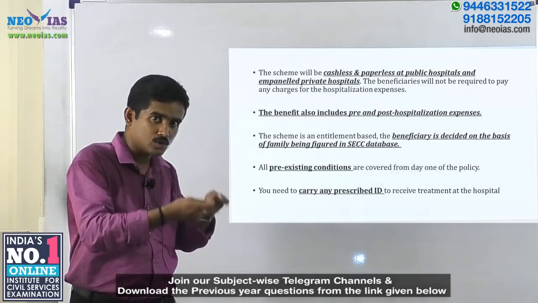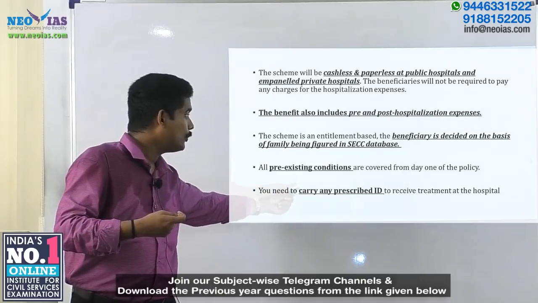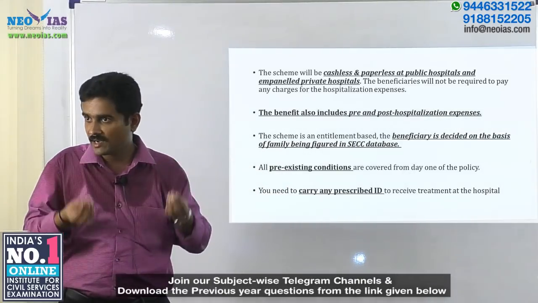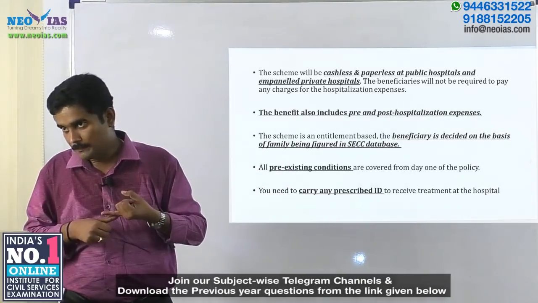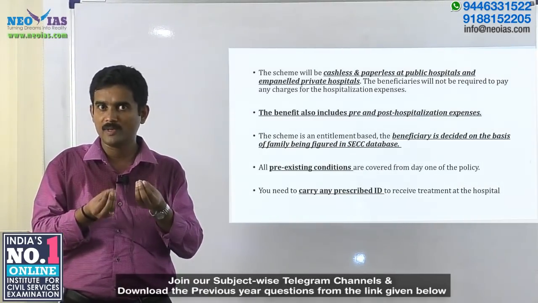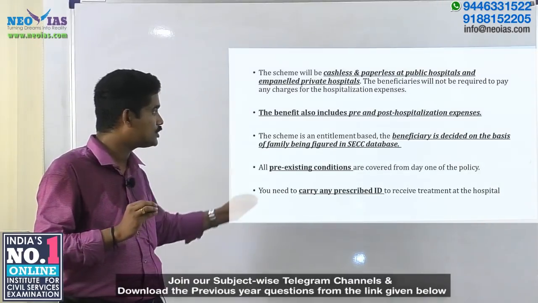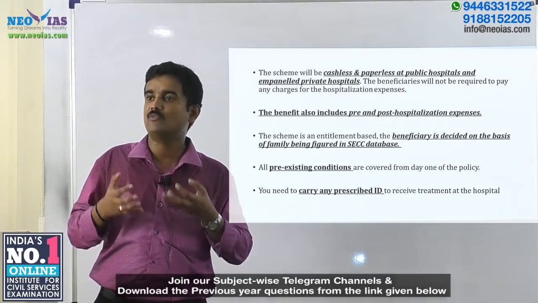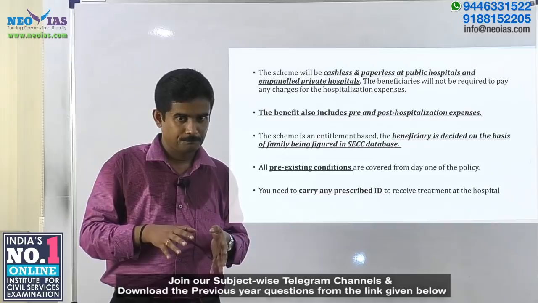So you just go to a hospital and show a valid ID card. ID cards like Aadhaar, election ID card, passport, etc. So any valid document which substantiates your identity is something which you need to carry for availing the treatment from the hospital.